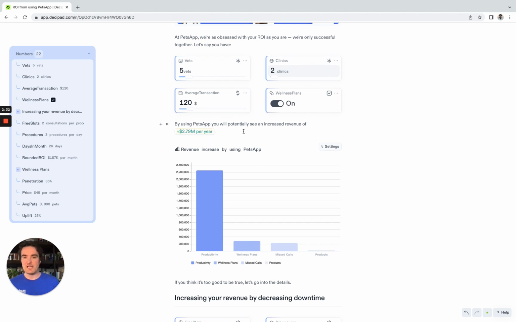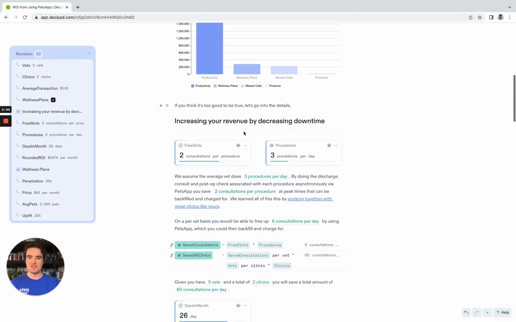And then you'll see this return on investment. They can make $2.8 million per year by using PetsApp. All right, I'm looking at that and thinking, that's good. That's a great return on investment, but is it too good to be true? Well, decide for yourself. Look at these numbers.